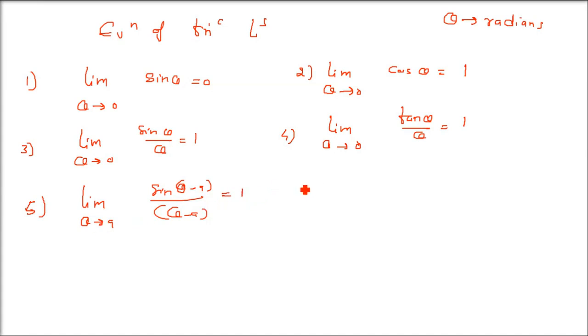Like the third one, this will also be 1. What about another one? That is tan of theta minus a by theta minus a, limit theta tends to a. So what do we get here? We get 1, again 1. So we'll use it directly. So let me take an example set so that you understand how we apply this.